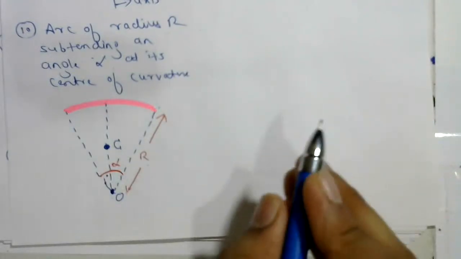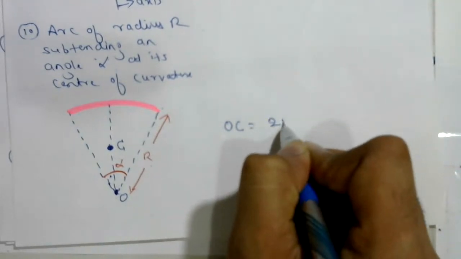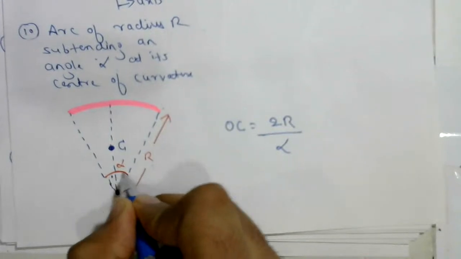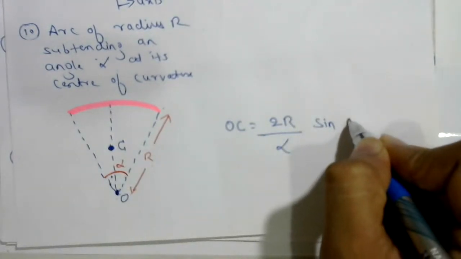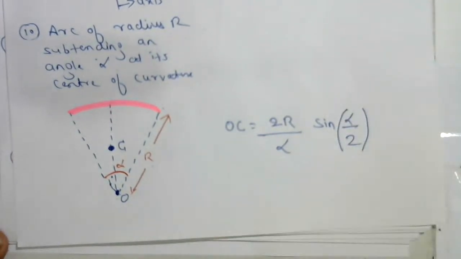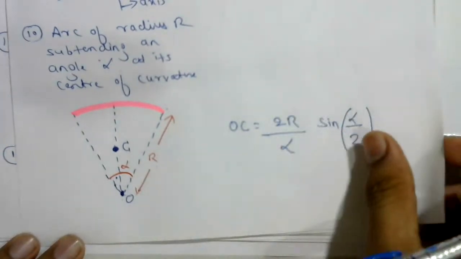So for OC, there is a general formula. OC is equal to 2r upon alpha, times sine of alpha by 2, where alpha is the angle subtended by this arc. This is the general equation. We'll discuss some examples based on this formula.